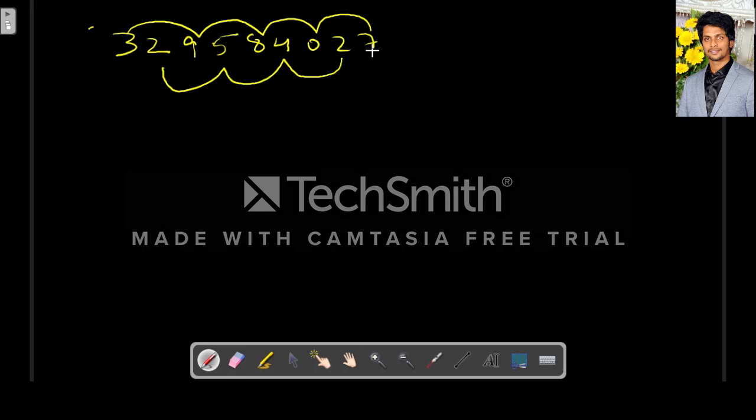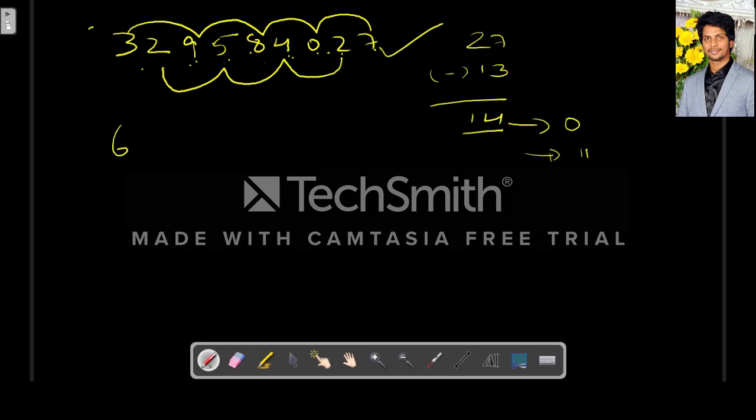Now the sum of digits at odd places is 27, minus the sum of digits at even places, 2 plus 4 is 6, 6 plus 5 is 11, 11 plus 2 is 13. So the difference is 14. This is not 0 and not a multiple of 11, so this number is not divisible by 11.